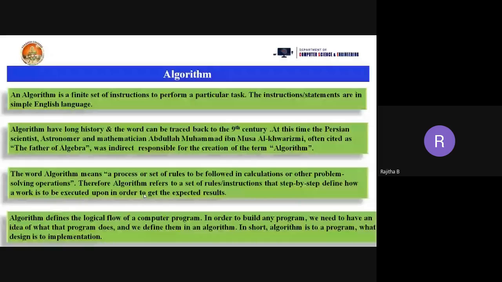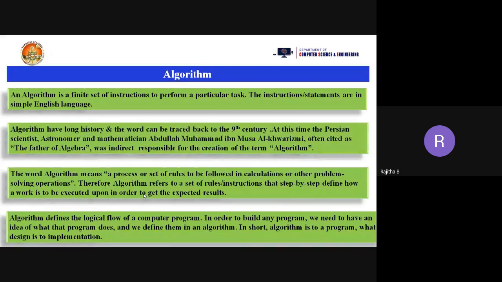That is the Persian scientist, who is an astronomer and mathematician. And what is the name of him? That is Abdullah Muhammad ibn Musa al-Khwarizmi. And by the name of scientist al-Khwarizmi, he invented the name for the set of instructions, called as algorithm. And he is also called as the father of algebra. Okay, and he suggests the name to the particular set of instructions is called as an algorithm.